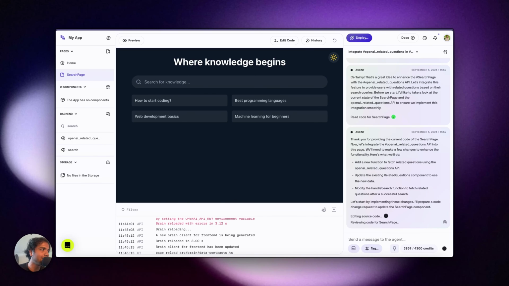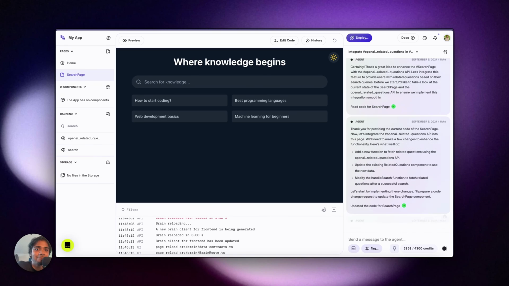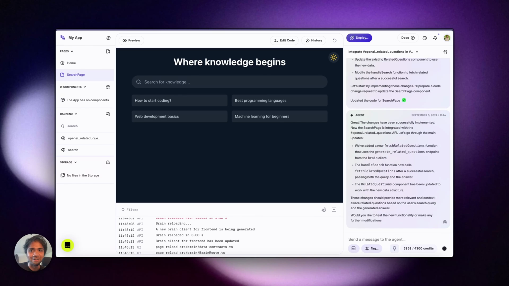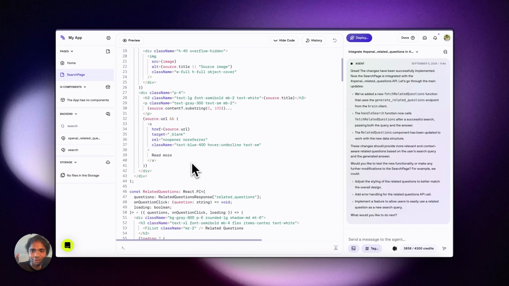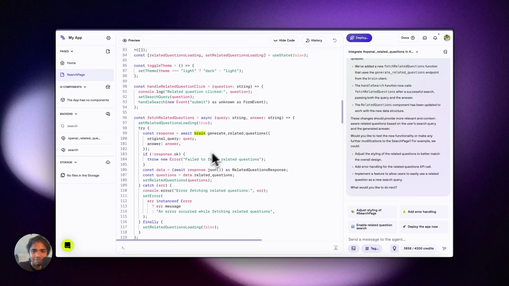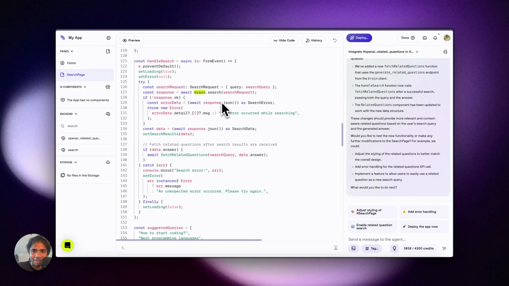Yes, at times it's necessary for the AI to know a bit more about your packages or some sort of hints on how to use it. That's important. Of course, that takes a bit of time as well. Otherwise, it works pretty cool. So I'll just go back to edit code. If I just go to the brain section now, you will see there is a brain generated question. There is a brain search.